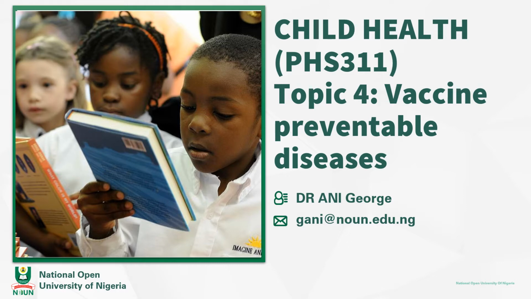Welcome to another facilitation session on PHS 311, Child Health. Last week we looked at topic 3, where we discussed nutrition in children 0 to 5 years. We talked about the essentials of nutrition in people of this age and the common problems they face, and how to prevent those common problems. So today we'll be looking at topic 4, vaccine preventable diseases.